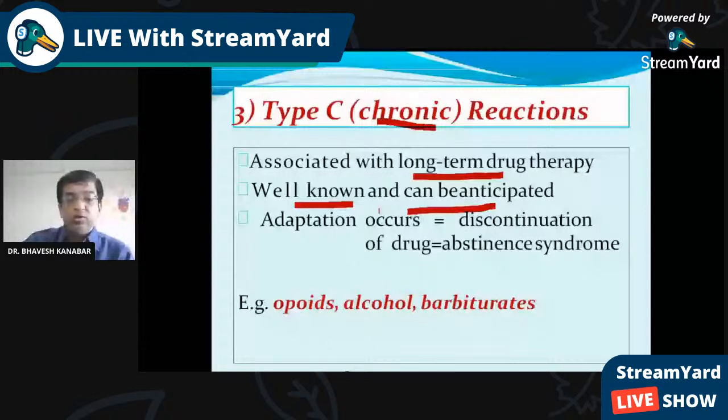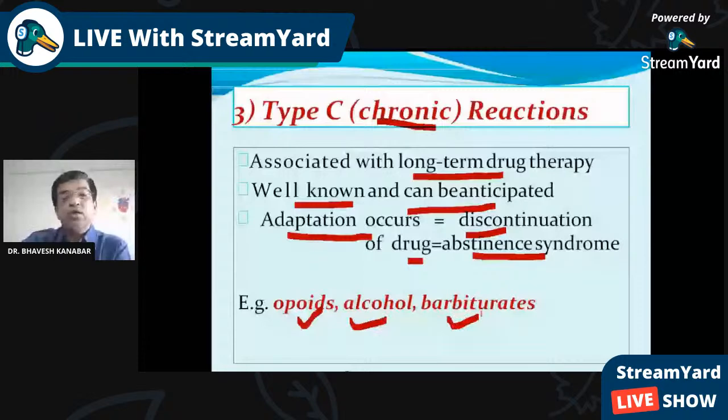Adaptation can occur, and it can lead to discontinuation of the drug or abstinence syndrome with opioids, alcohol, barbiturates. So with long-term drug therapy, whatever chronic drug reactions are produced are type C reactions. Suppose with the use of corticosteroids, there can be steroid-induced cataract. That is an example of a chronic drug reaction.